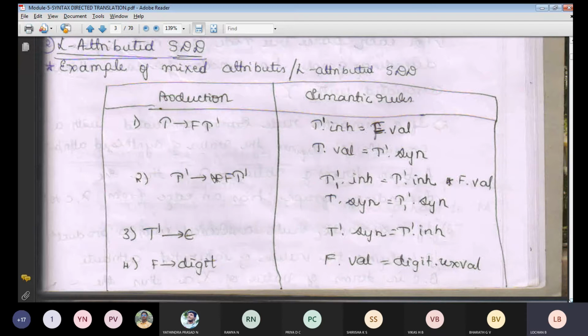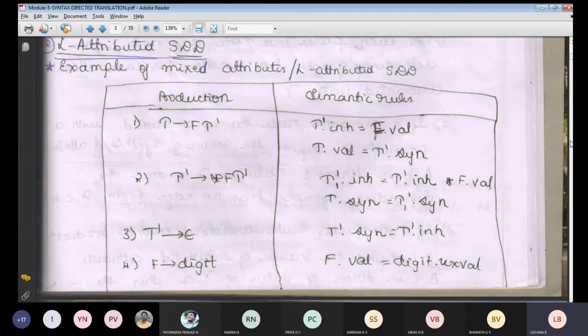So what is the first production? You are going to get T implies FT dash. T implies FT dash. So wherever you get inherited, inherited means INH, that is nothing but an inherited attribute. What is the concept of inherited? Inherited means it will be related to your... If you see the first production you got, T implies FT dash.